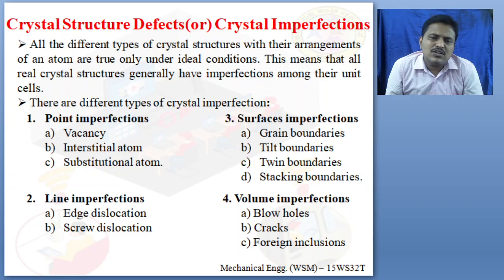So let us see what is point imperfection. In your syllabus, you are supposed to mention especially point imperfections. You have to explain vacancy, interstitial atom and substitutional atom. All other things are just different types of crystal structure defects you are going to explain in this. So let us see the different types of defects in that.